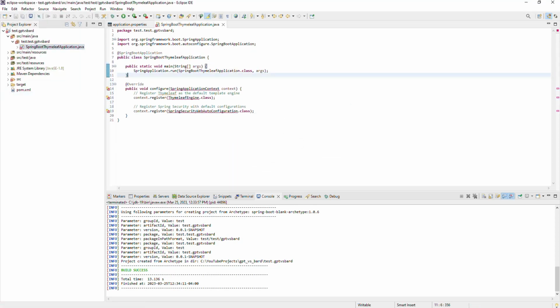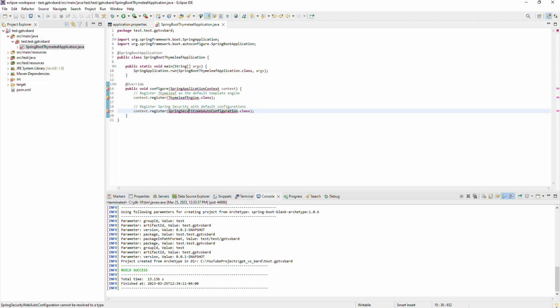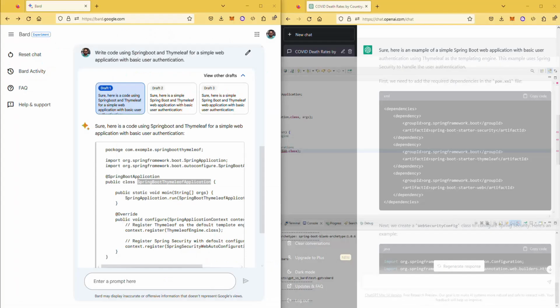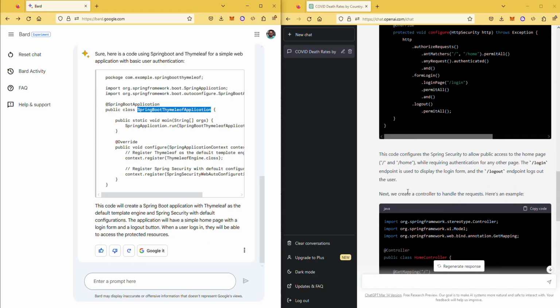So as you could see, even after creating a project from scratch and then copying and pasting that piece of code, it still doesn't compile because it expects me to do certain things, like get this auto configuration and all that stuff. So it doesn't really work straight out of this window. Anyway, moving on.